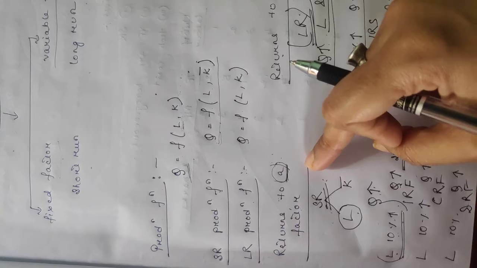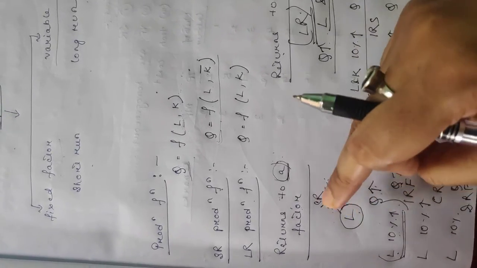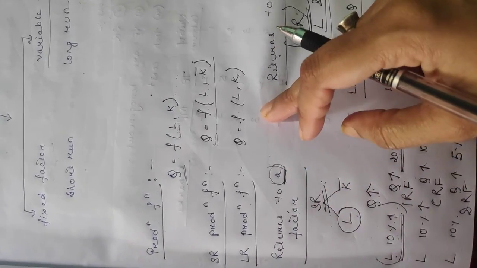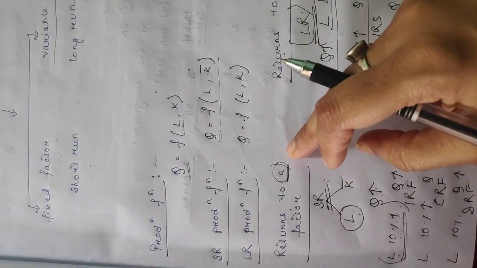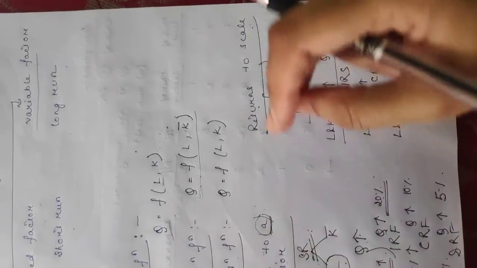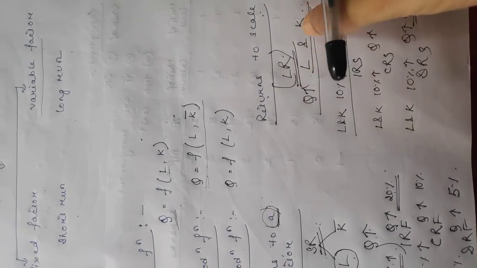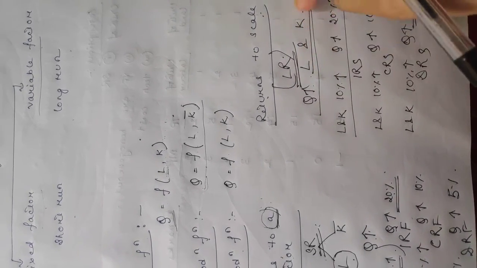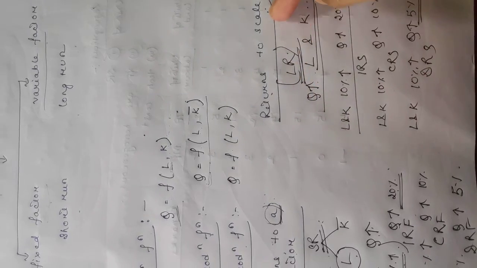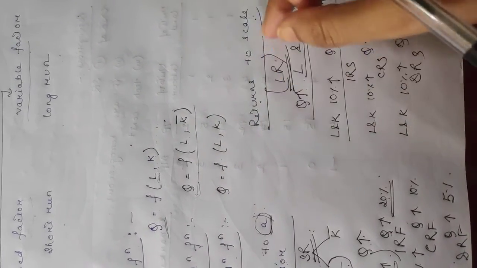If we change our labor and for that reason your quantity also changes, then this is a concept of returns to a factor. Regarding returns to scale, if you change your labor and capital and for that reason your quantity also changes, then it is a concept of returns to scale.